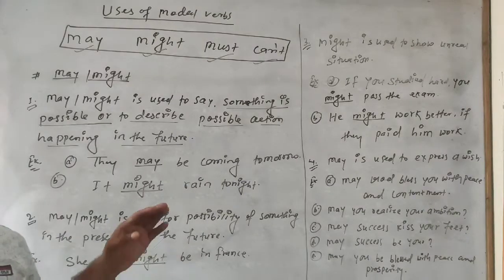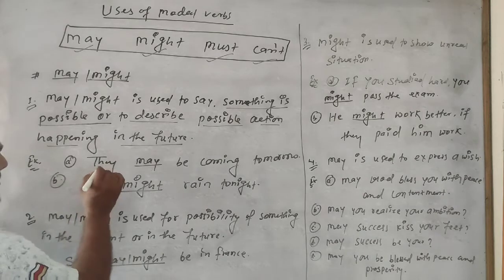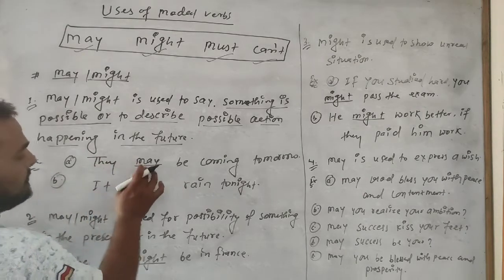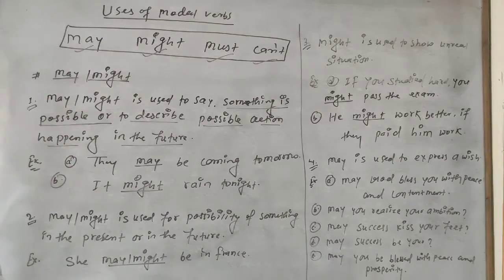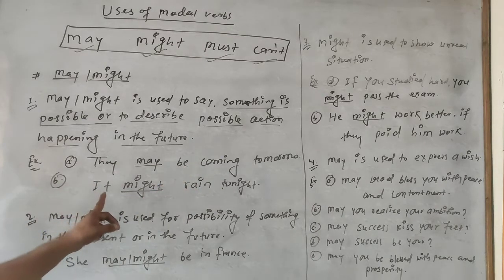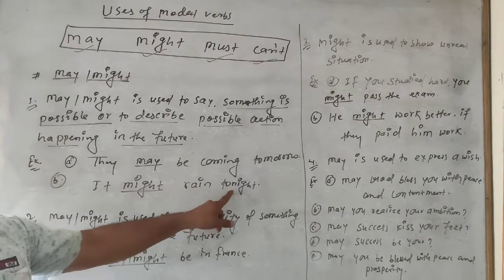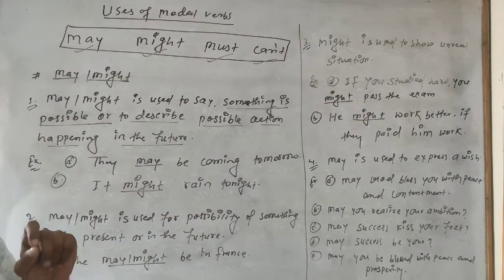Then we have to use may or might. For example: they may be coming tomorrow. This is showing a future action of someone. Other one: it might rain tonight.